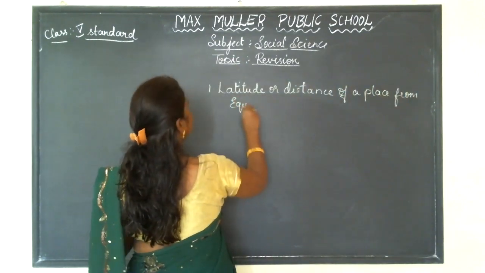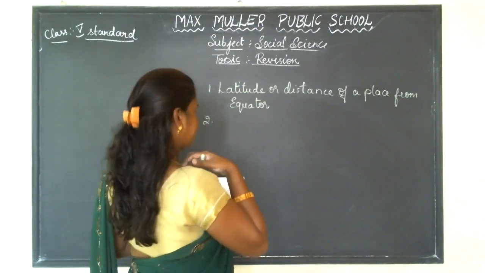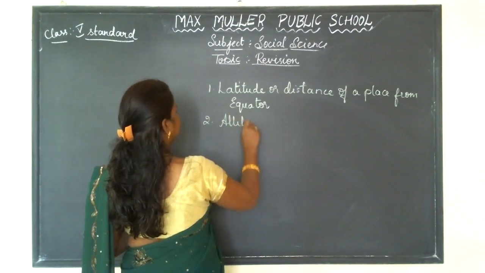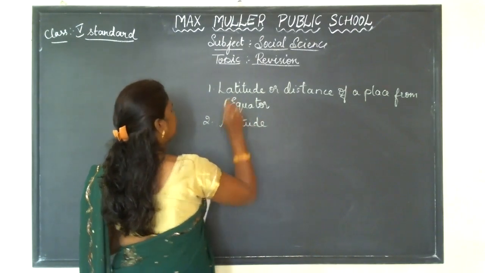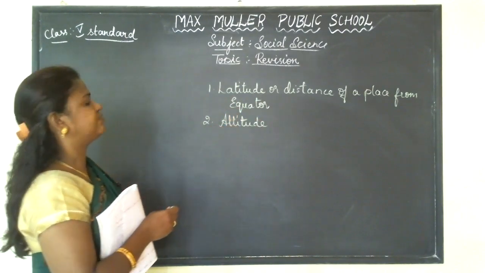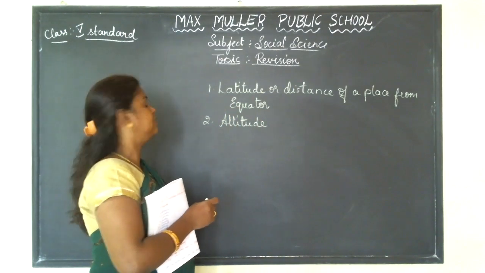So this is the first factor which affects the climate. And the second one is altitude. That is the height above the sea level.